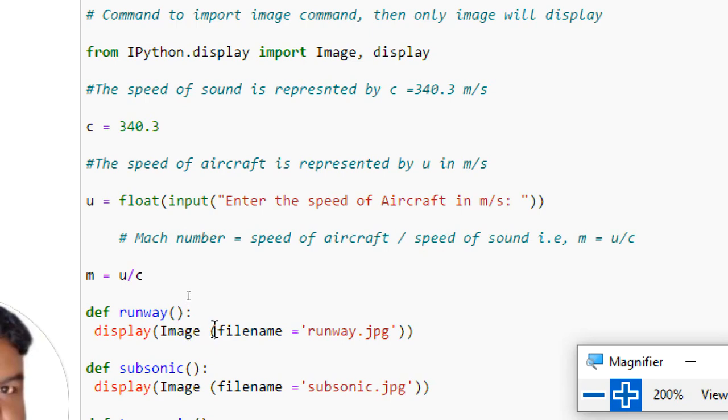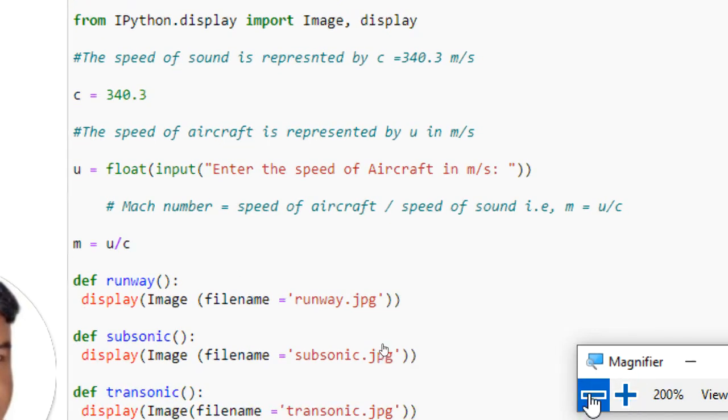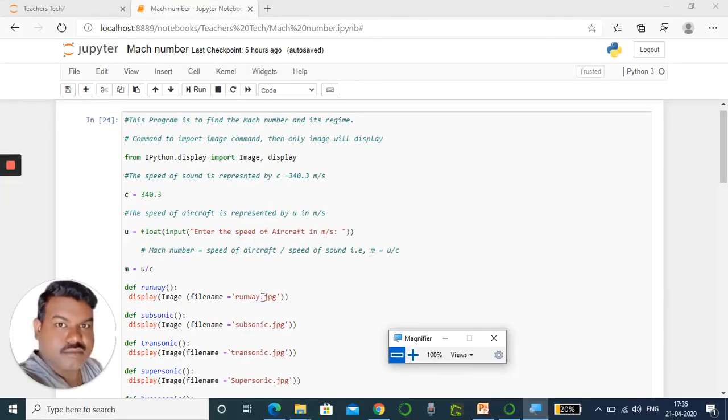Next I am calling the file. Here I have to write the path of the file. What I usually do is save this file runway.jpg in my root, which is this teachers tech folder.